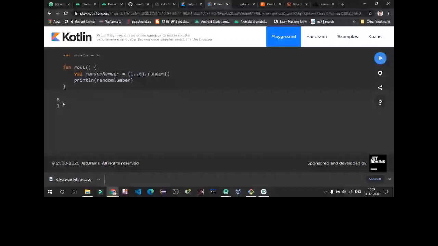Now you can see how many sides we have: 6 sides and a random number, one. It is the random output we are getting while rolling a dice.